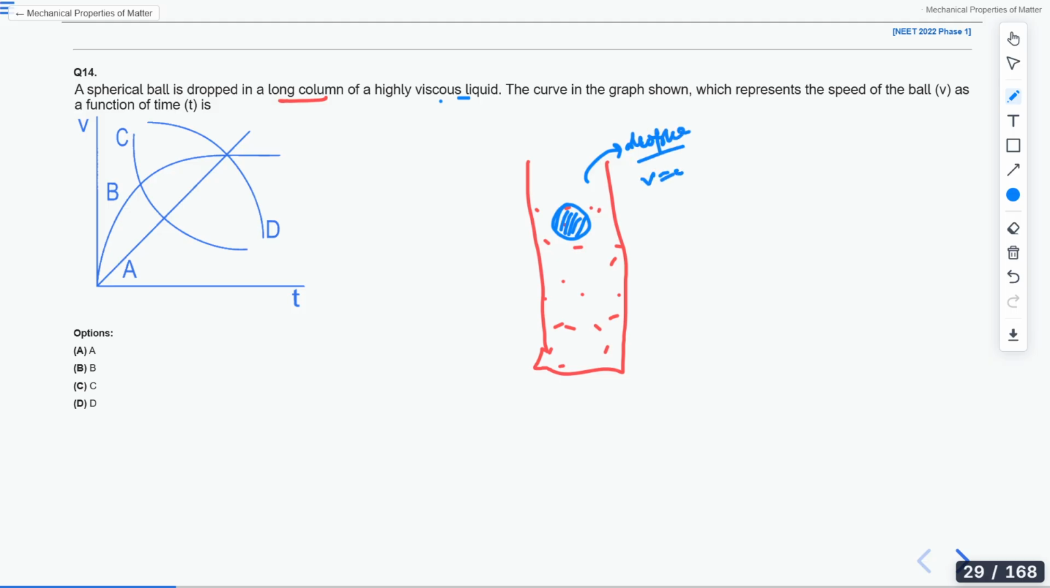its initial velocity will be 0. So either option A or B is the graph when we plot the velocity with respect to time. Another thing, there is something called terminal velocity. Have you done the terminal velocity? On getting down, its velocity will increase first and then reach a maximum value.